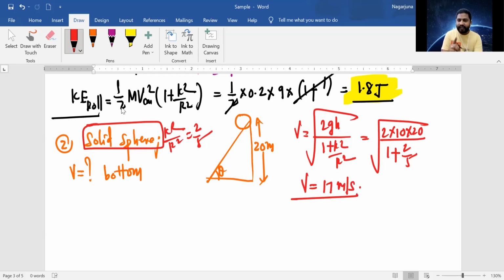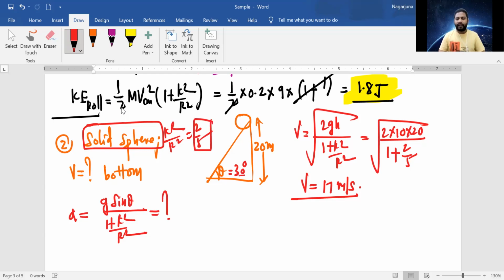For example, in this case, if theta is given as 30 degrees, you can also find the acceleration, with what acceleration it comes down. So a is equal to g sin theta divided by (1 plus k square by r square). Find out an expression for acceleration and find the answer. g is 10, sin 30, divided by 1 plus k square by r square, and the value for us is 2 by 5. Right? So do this one, pause the video and send me the answer. Understand? One more question. Let's start.